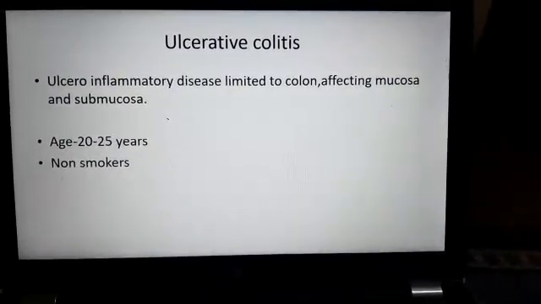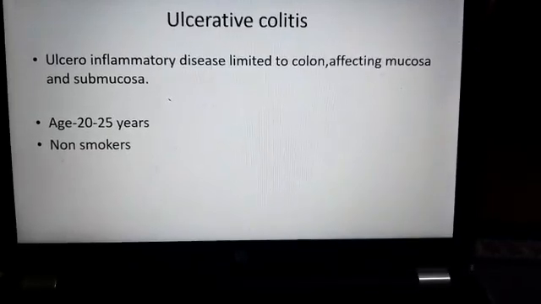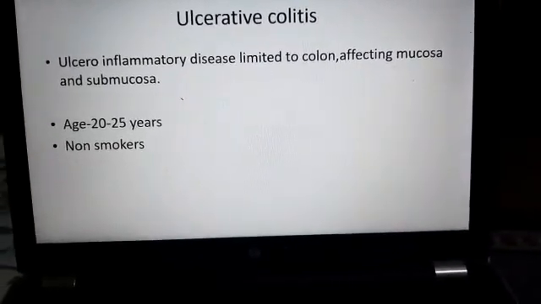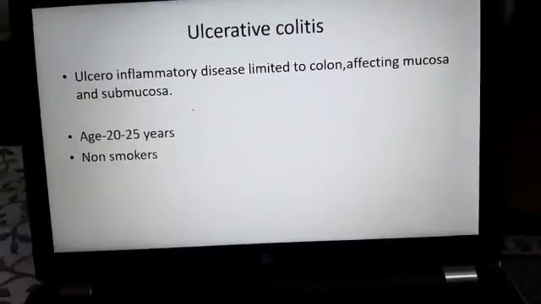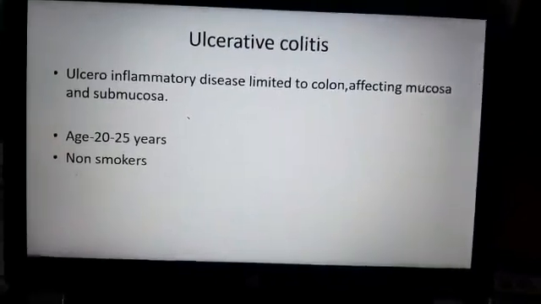Mucosa, submucosa, muscularis, serosa, all were involved there. Here only mucosa and submucosa, and that too only of the colon region. And the age group is again 20 to 25 years, and here it is non-smokers. Over there it was smokers, right?